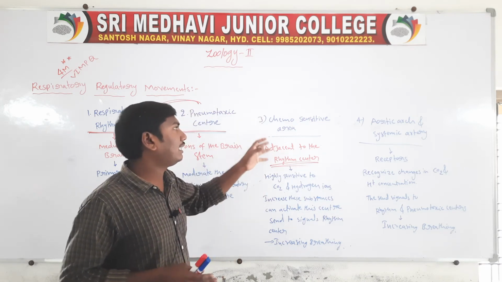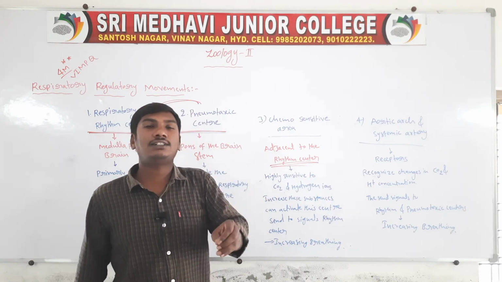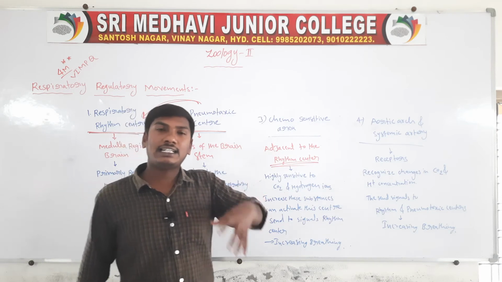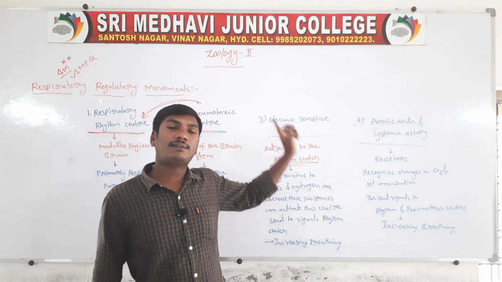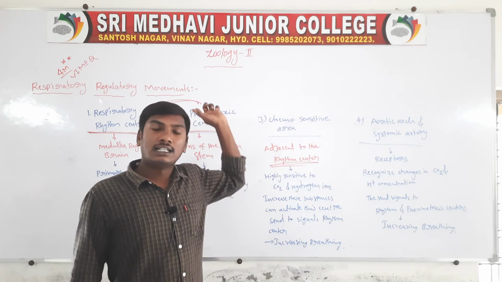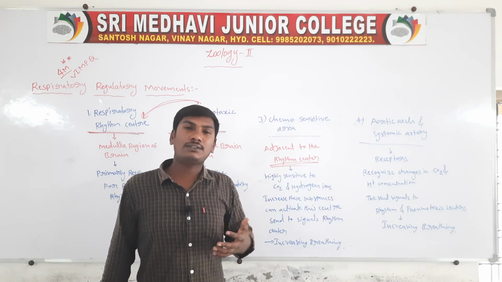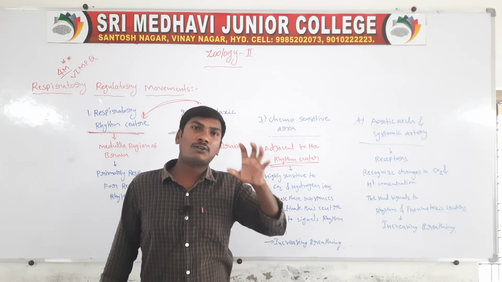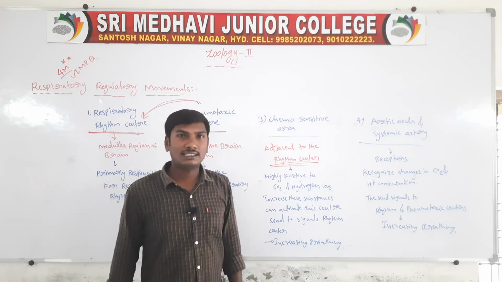So the chemosensitive area is highly sensitive to carbon dioxide and hydrogen ions. When these increase in the body, this center is activated and sends signals to the respiratory rhythm center, which increases breathing, bringing more O2 in and sending more CO2 out.